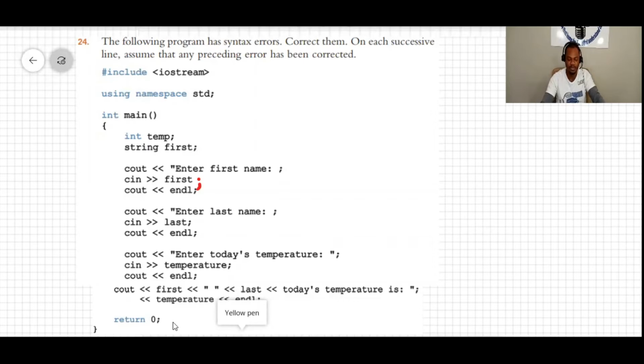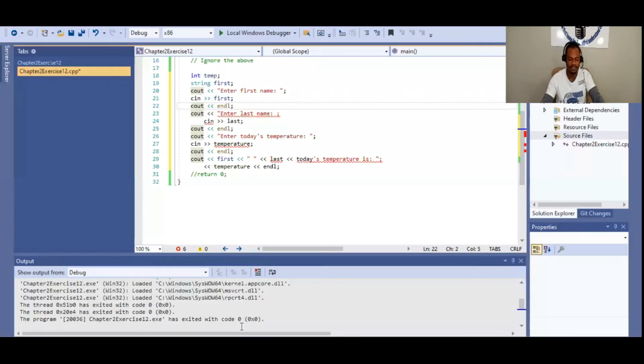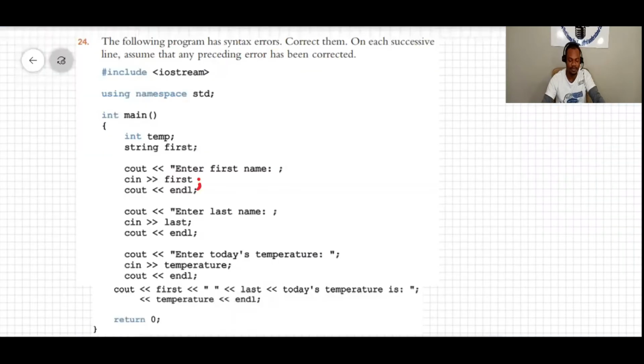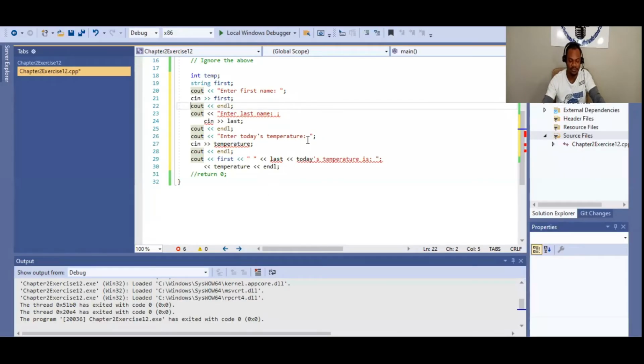because all C++ statements terminate with a semicolon. Now, if I look at my C++ program editor, you can see here is also underlined, enter last name, and then semicolon. All right, just because over here there's one quotation mark that is missing. Now the program will be correct. So if I put the quotation mark over here, now the program is satisfied.